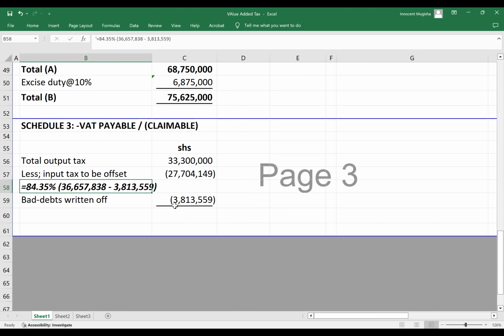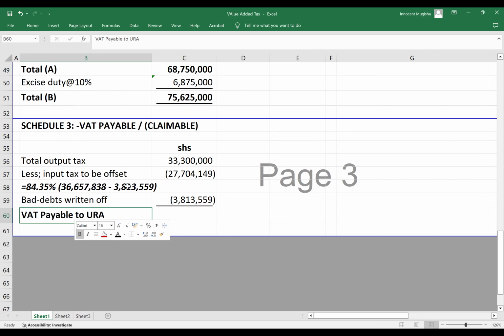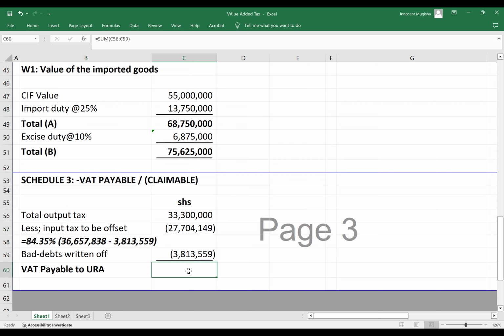Then I'll claim the bad debt separately without offsetting it. This one I have to claim all of it because the guy didn't pay, and this is VAT we paid on the bad debt. So apportioning it to 84 is not reasonable and incorrect. So that's why I have to subtract it, and then I charge 84.35% to get the input tax to be offset. So the VAT payable to URA by KAZINDA comes to 1.78292, and you write a check to URA of that much. So that is the story of KAZINDA and his tax liability.